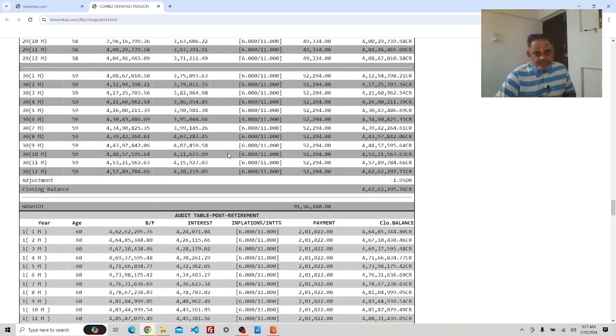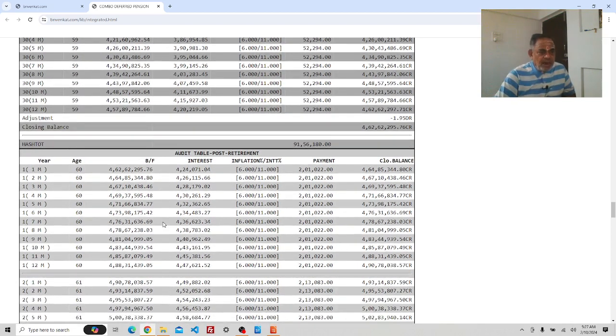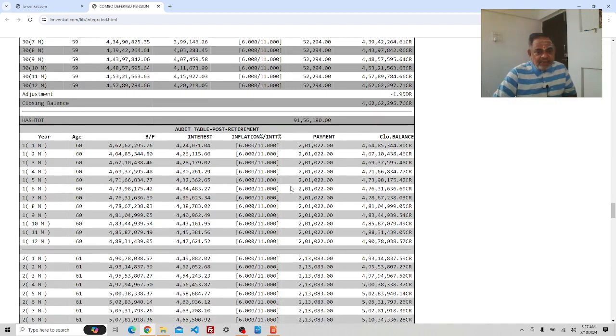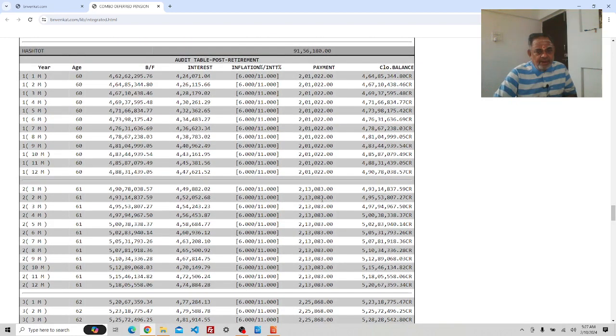After 30 years, one has a corpus of 4.62 crore, and then for post-retirement, the first month, at the age of 60, the withdrawal will be 2.01 lakh. You can opt for systematic withdrawal plan for 12 months only. Then after the next 12 months, you start withdrawing 6% more than the previous year.